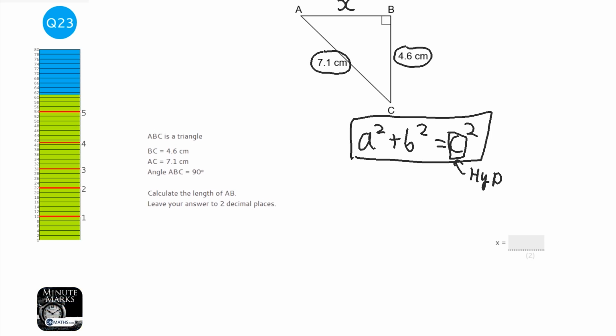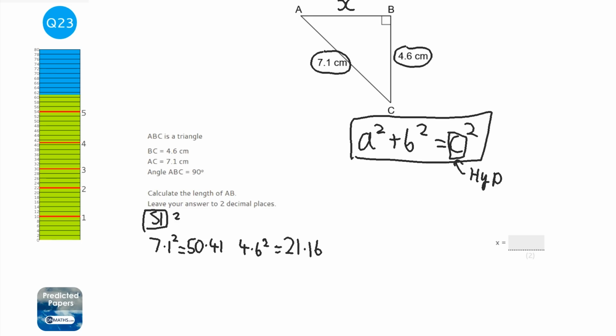So my method comes with three steps. Step 1 is just square every number that you have and put the biggest one first. Okay, so I'm going to do 7.1 squared and I'm going to do 4.6 squared. So on my calculator, 7.1 squared, and that equals 50.41, and 4.6 squared equals 21.16. So step 1's done, I've squared them all.